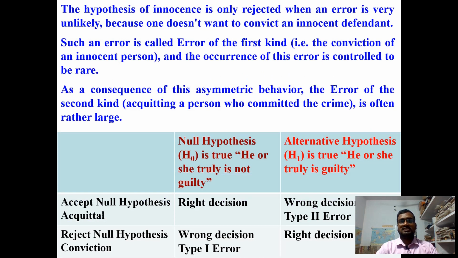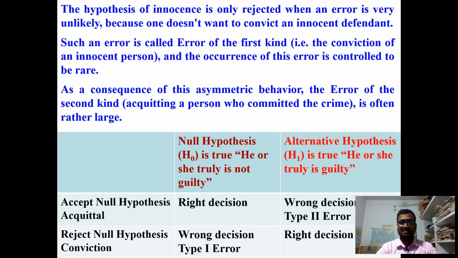The hypothesis of innocence is only rejected when an error is very unlikely, because one does not want to convict an innocent defendant. Such an error is an error of the first kind, the conviction of innocent people, and the occurrence of this error is controlled by keeping it rare. As a consequence of this asymmetric behavior, the error of the second kind is often rather larger. There are two types of error, error 1 and error 2, which we will discuss in the next slide.